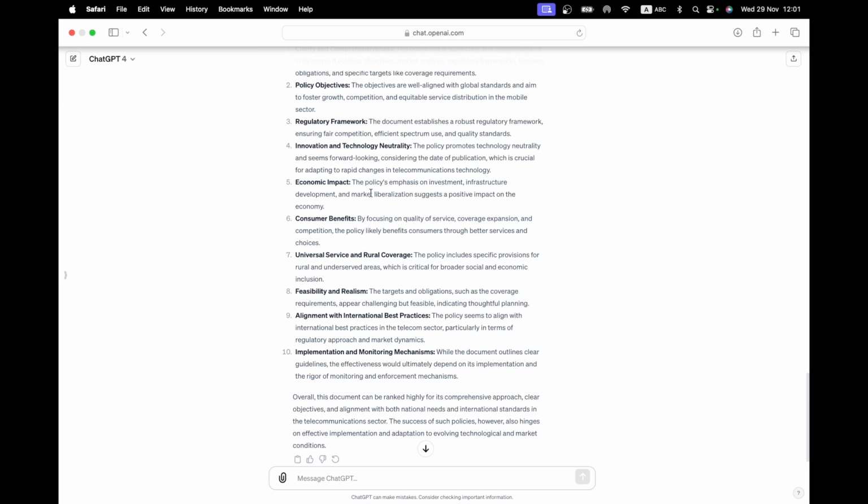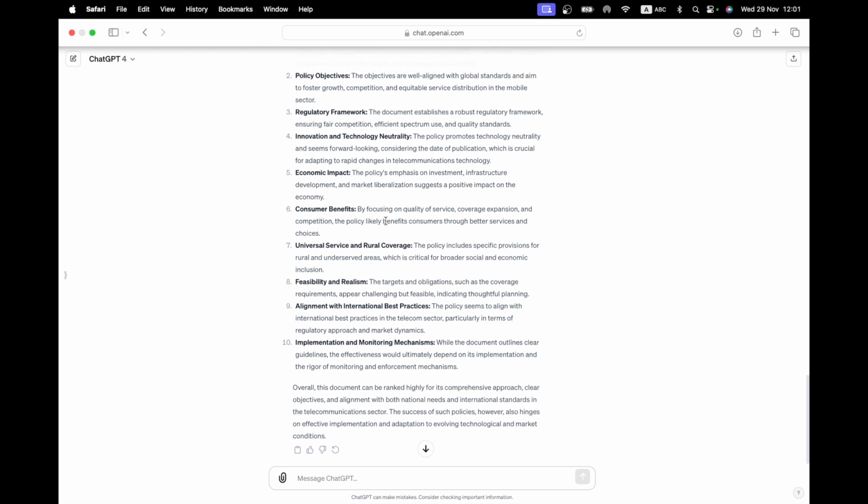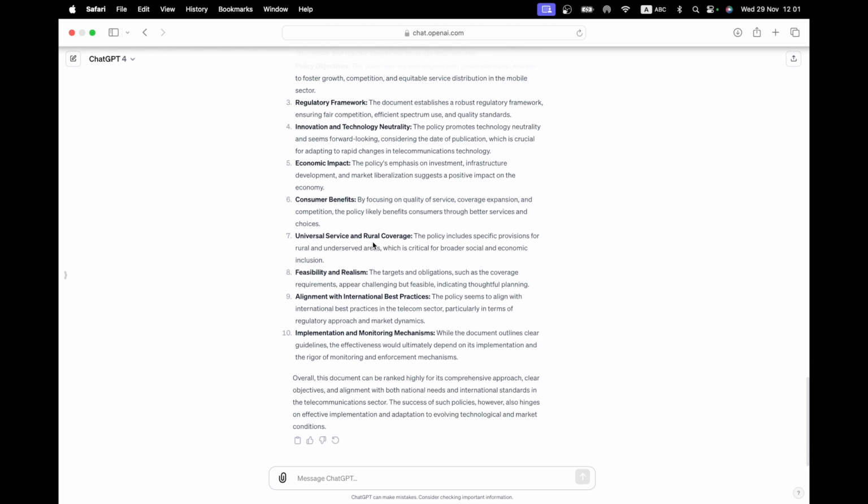Emphasis on investment, infrastructure, etc. are all positive impacts. Focusing on quality, we'll get consumer benefits. Rural coverage is covered, feasibility. The targets and applications such as the coverage appear challenging but feasible. So this is a very judgmental statement to make. And again, without being an expert in this area, it is making this judgment.